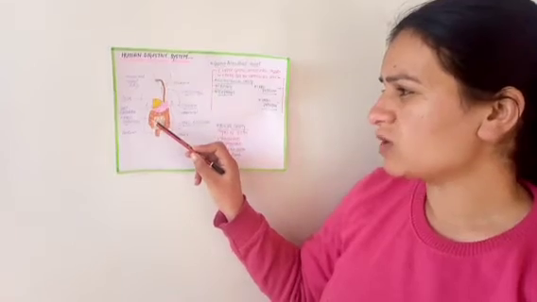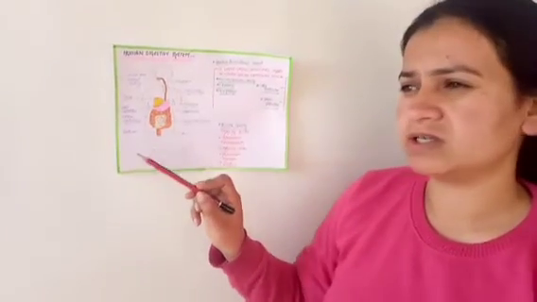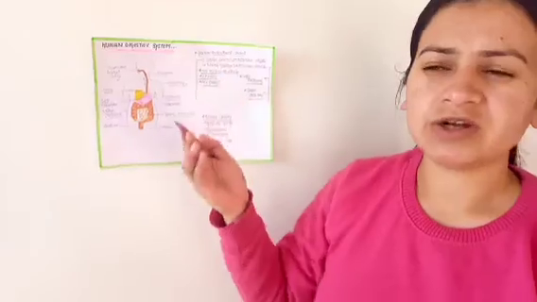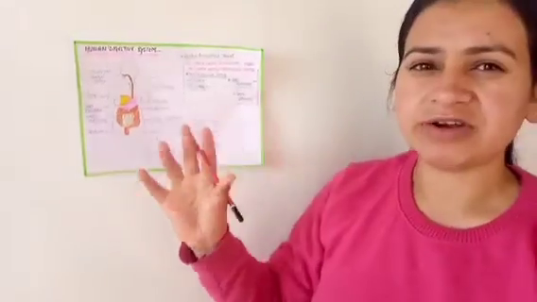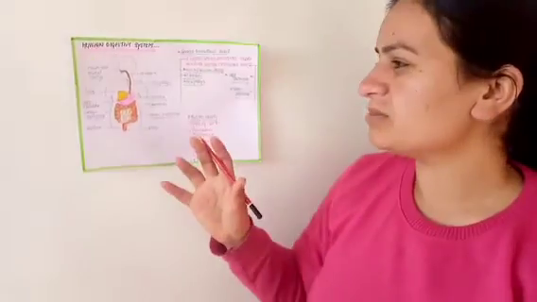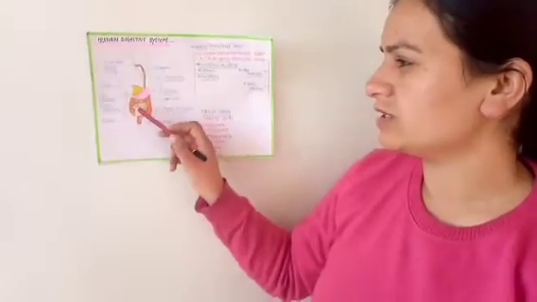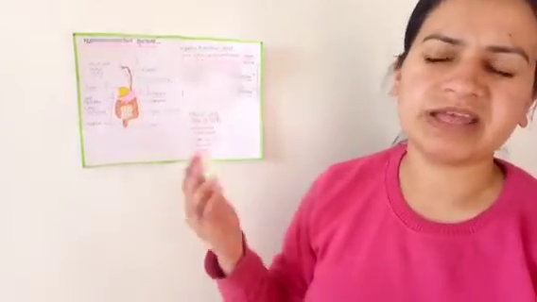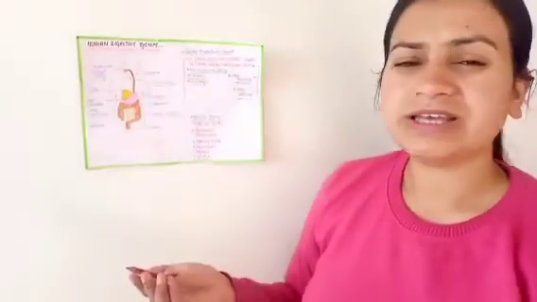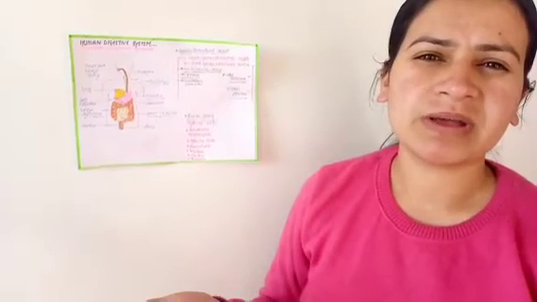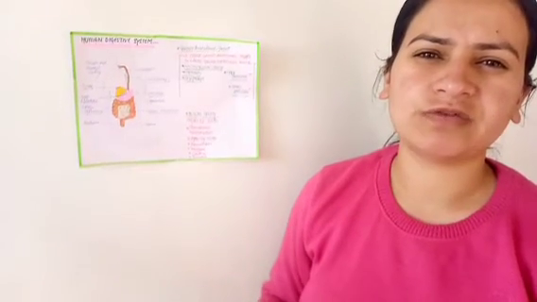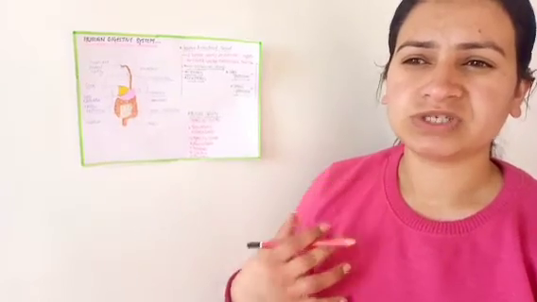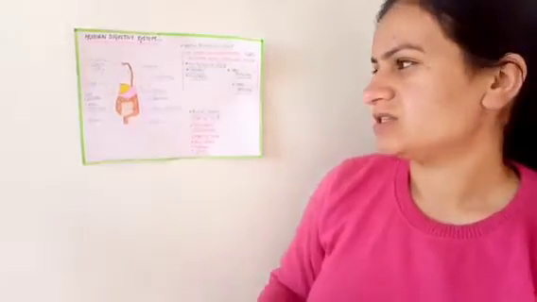These microorganisms stay here in a symbiotic association, and they help in many things. They help in our digestion of food, and they are very important for our immune system as well as our digestive system.